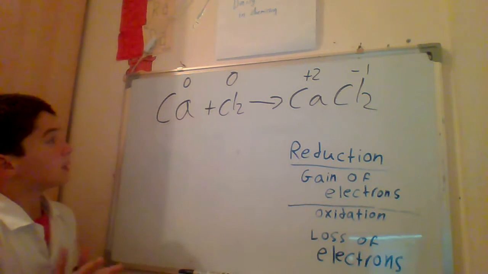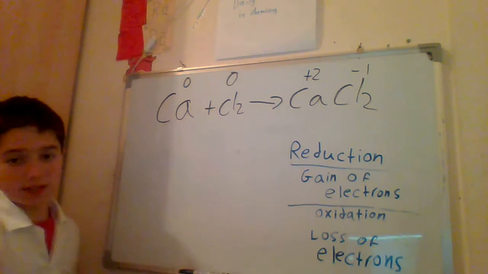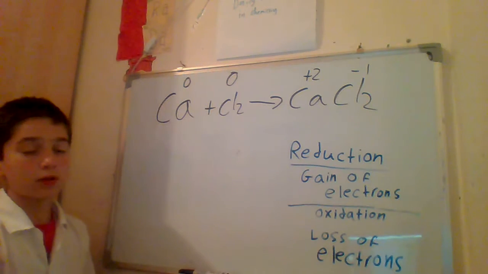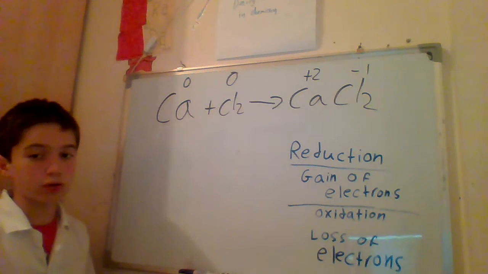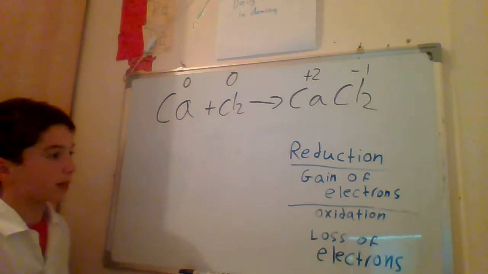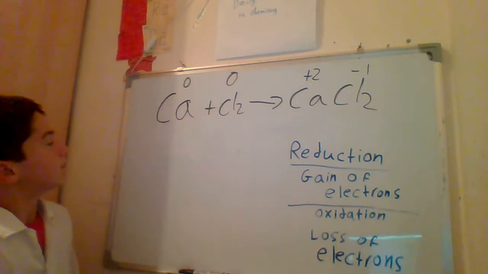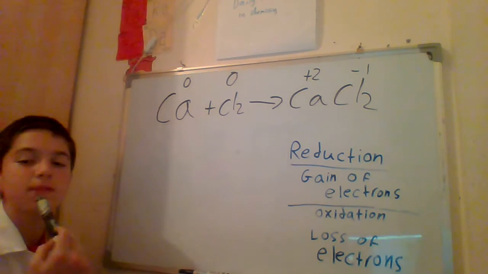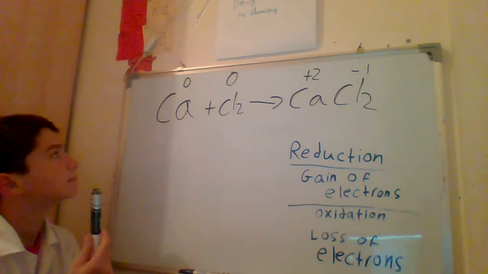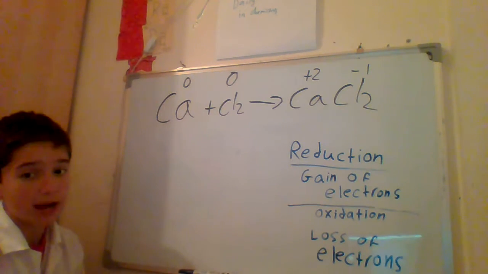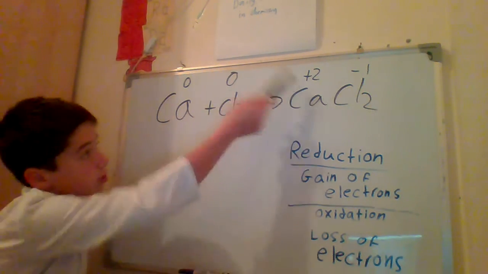So let's start from calcium. Is it the reducing agent or the oxidizing agent? Let's see. In the reactants it has a 0 charge, and in the product it has a +2 charge.